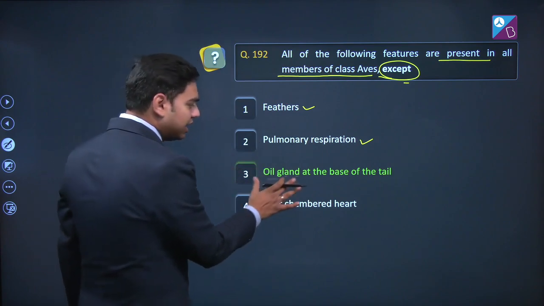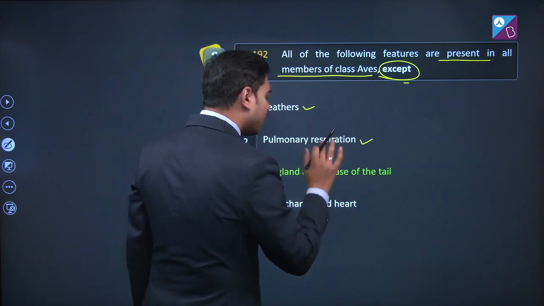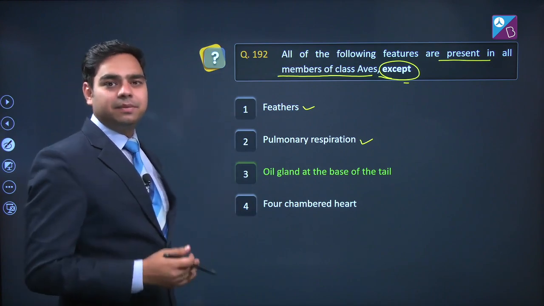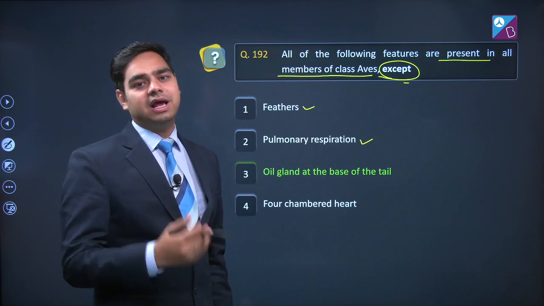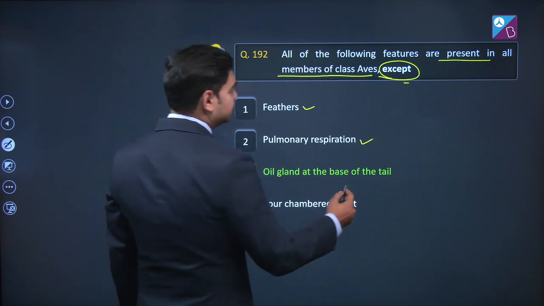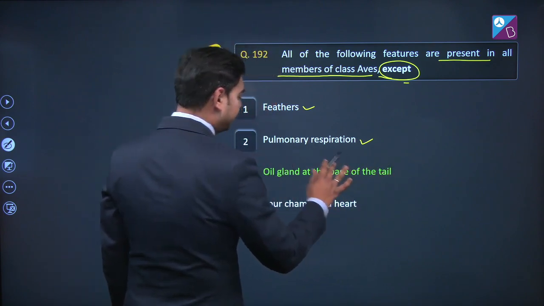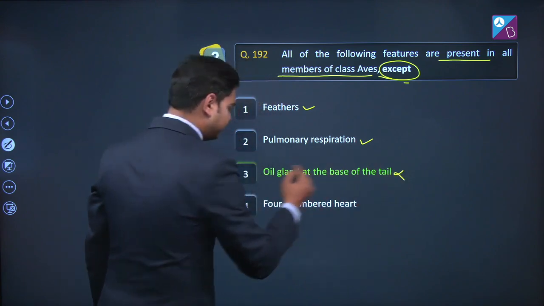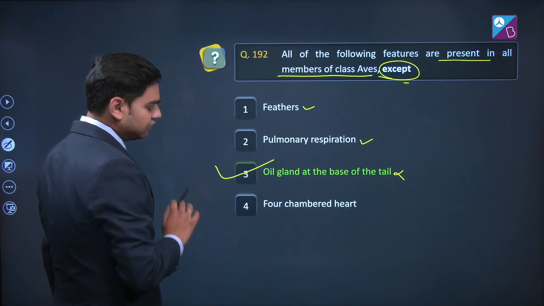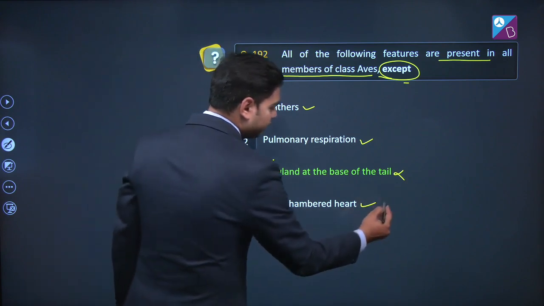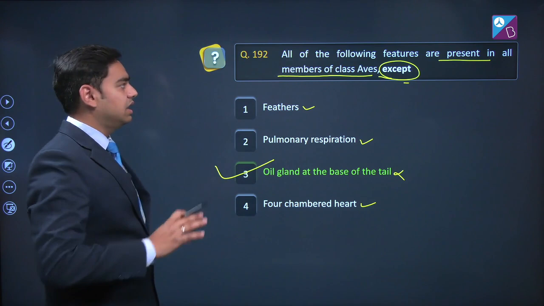Third, oil glands at the base of tail. Oil glands are present at the base of tail, but in case of flightless birds, oil glands are absent. So, this is not the feature which is present in all Aves. So, this is your correct answer. Fourth one, four-chambered heart. Yes, four-chambered heart is also present in all Aves.